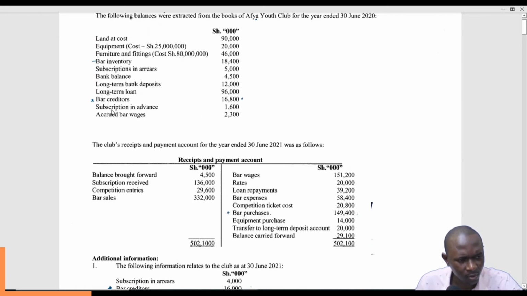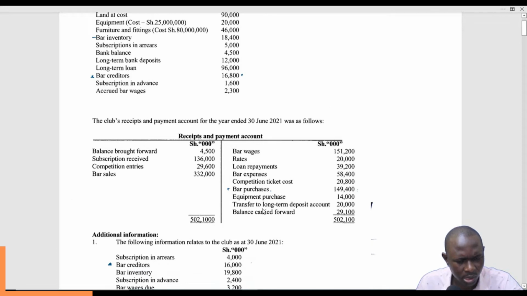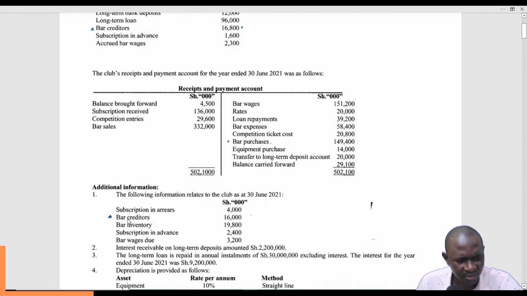So what do we do? What this means is that we close the year with 16,000 as the creditors, and the 16,800 is what we started the year with.